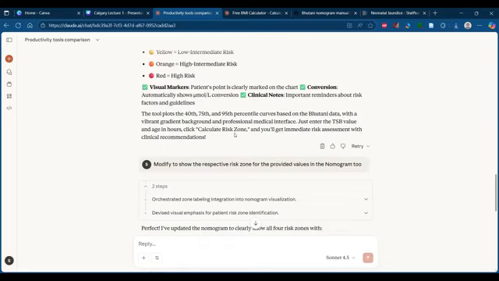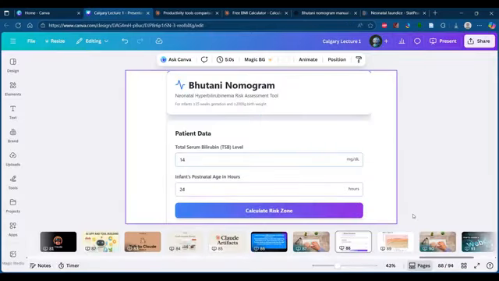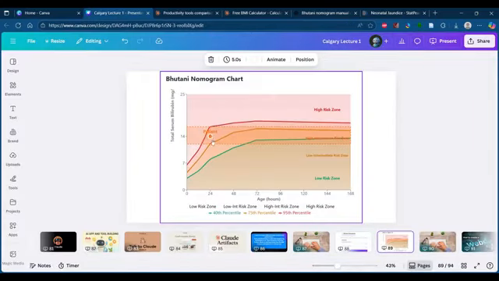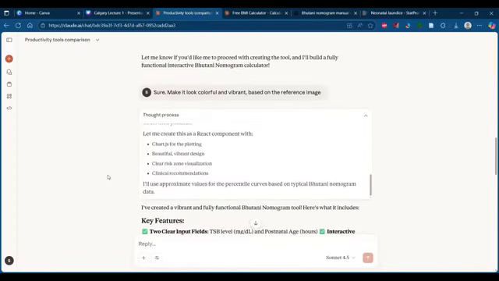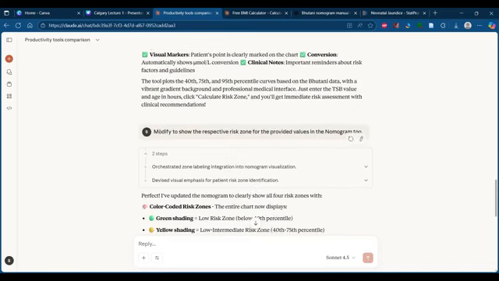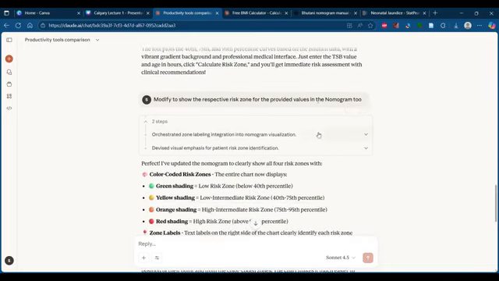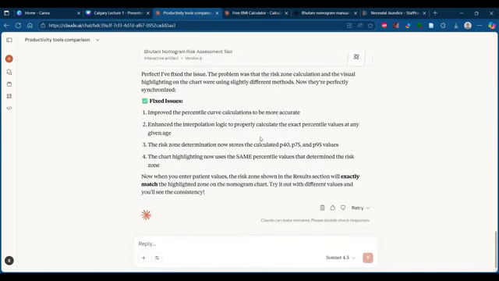Now one issue I noticed is that even though it was creating it, the details regarding that infant were not coming in that visualization. The infant's details were not showing in that particular zone. Here you can see there is one dot which shows the present zone of the patient. When it was first created, that particular patient demarcation was not there. So I added an additional modification, telling it to modify to show the respective risk zone for the provided values in the nomogram. It automatically created the color coded one, and finally I got the final output.